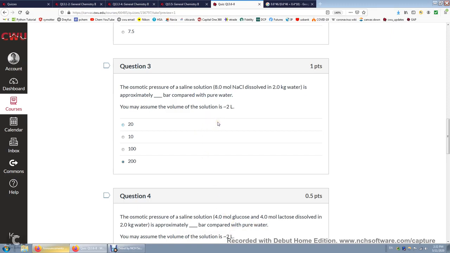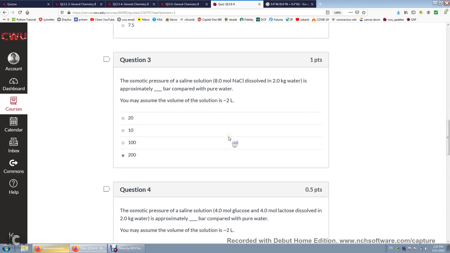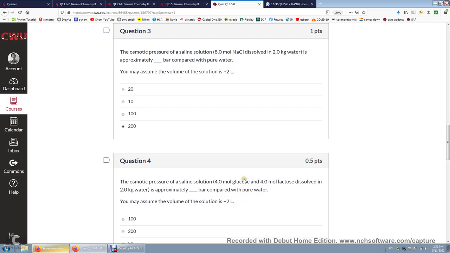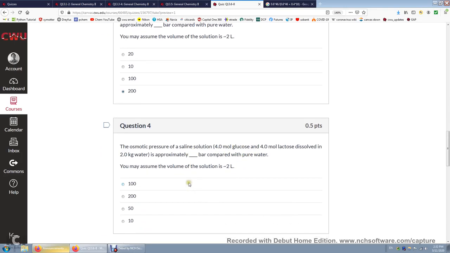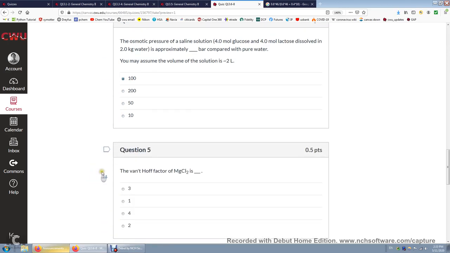So when we're talking about osmotic pressure equal to CRT, the concentration, or moles per unit volume, times R times T, if we have only 50% of the concentration, we have 50% of the osmotic pressure. So compare this 200, I'm going to select this 100, which is 50%.